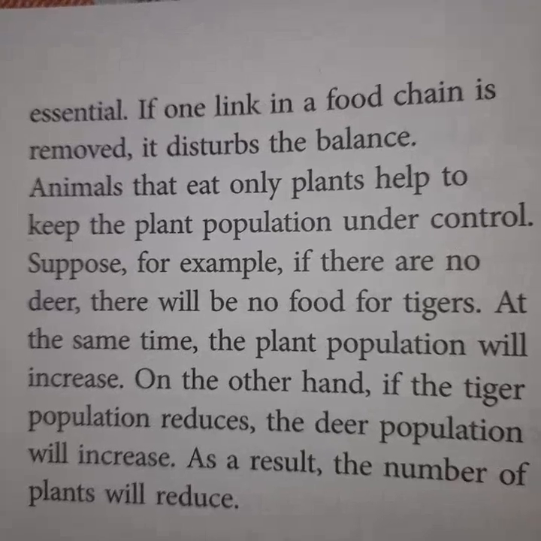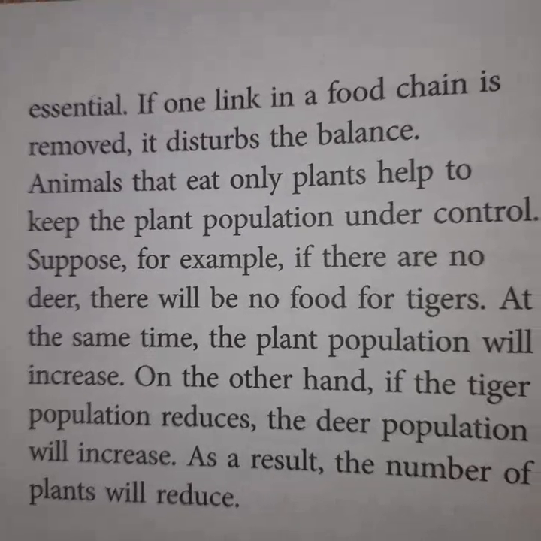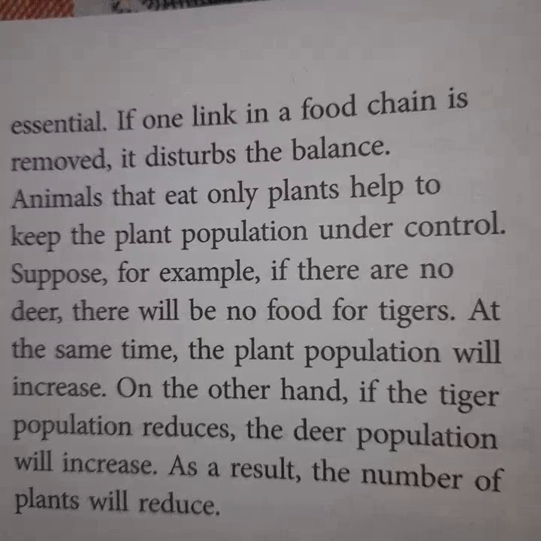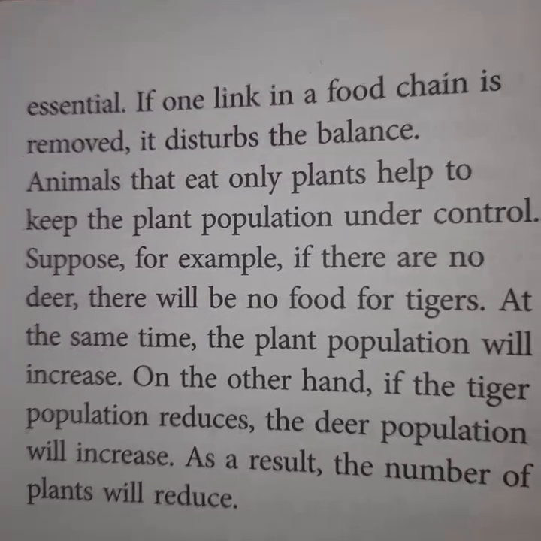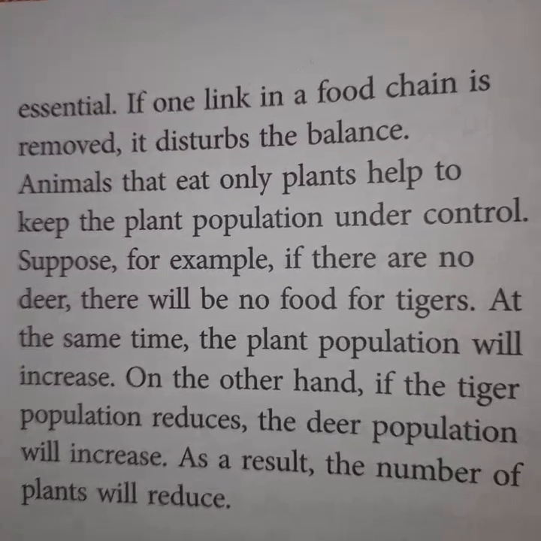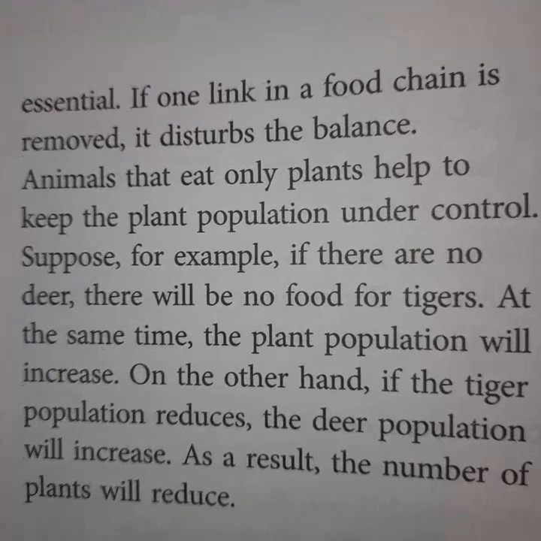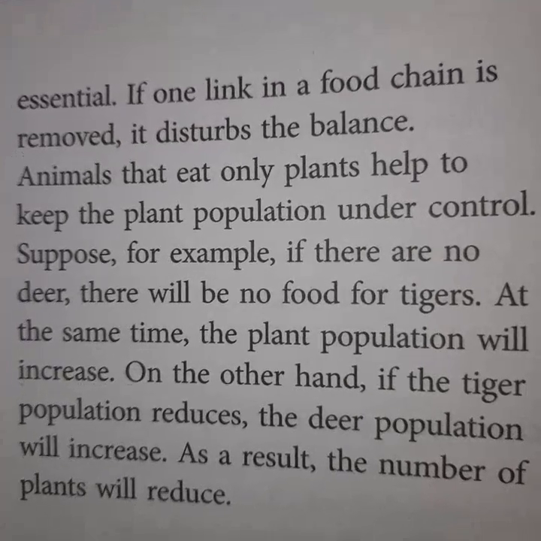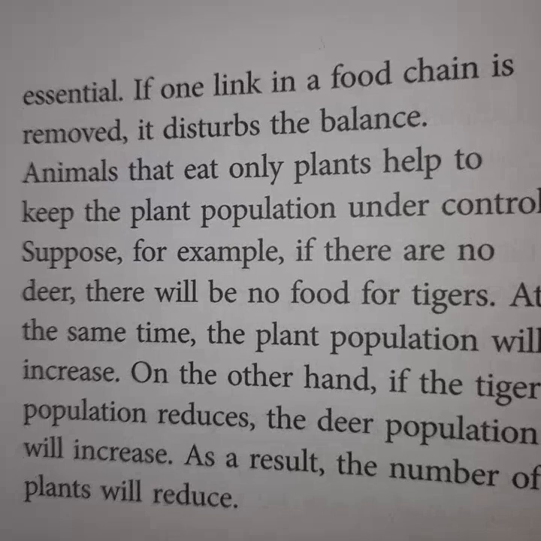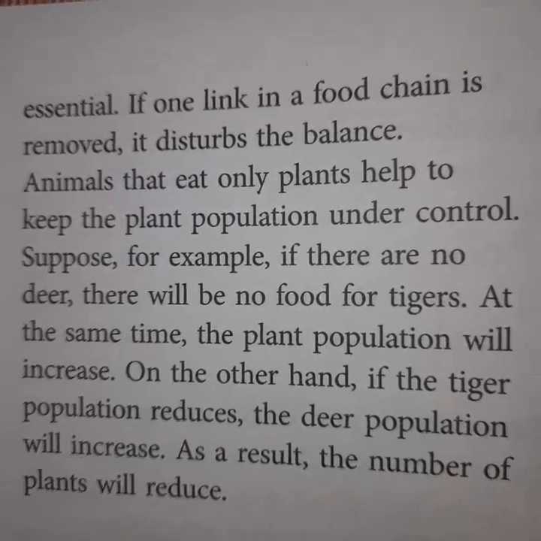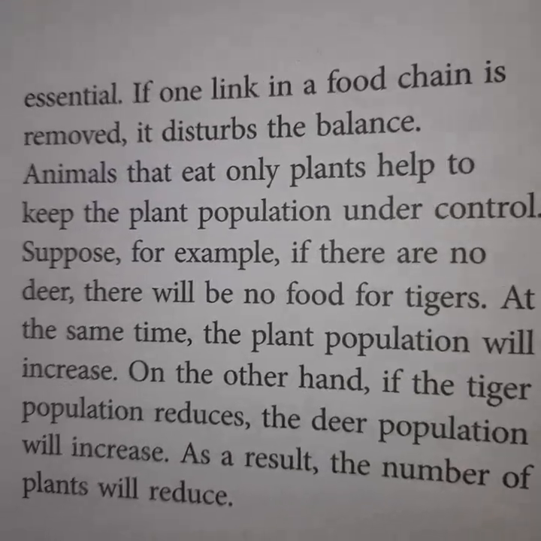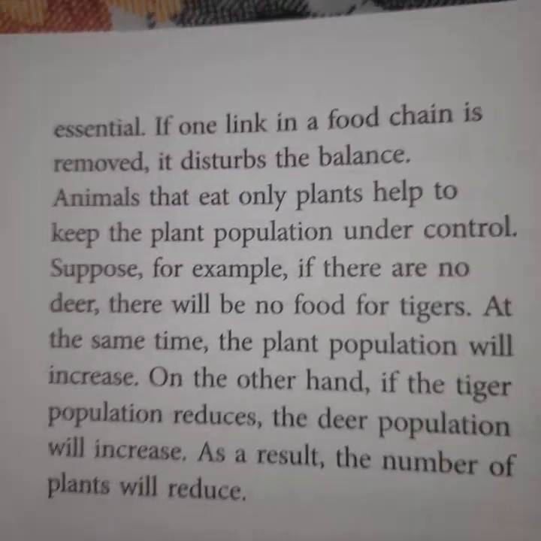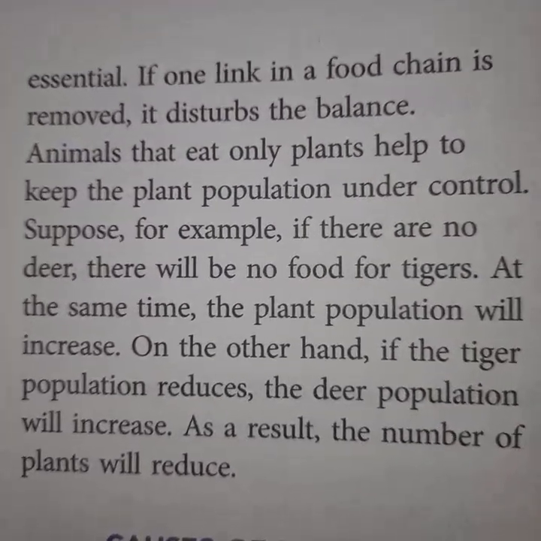As a result, the number of plants will be reduced. So every member of the food chain is very essential. It is equally important. If any one member is absent or dead, it will cause serious imbalance in nature. So they are responsible to make the balance.